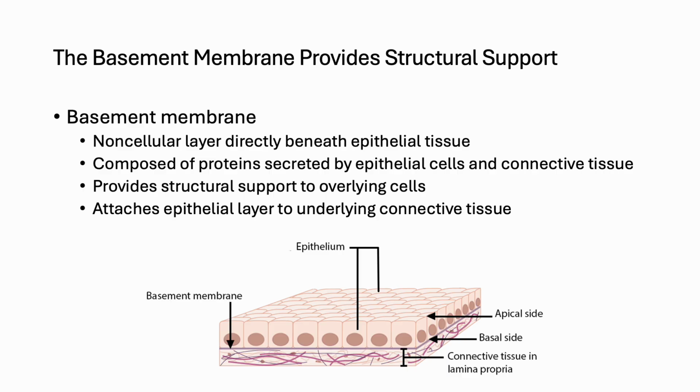Think of it as an anchor that stabilizes the sheet of cells, ensuring it remains attached to deeper tissues while maintaining its protective role on the surface. In addition, the basement membrane helps regulate the exchange of materials between the epithelial and connective tissue, acting as a selective barrier.